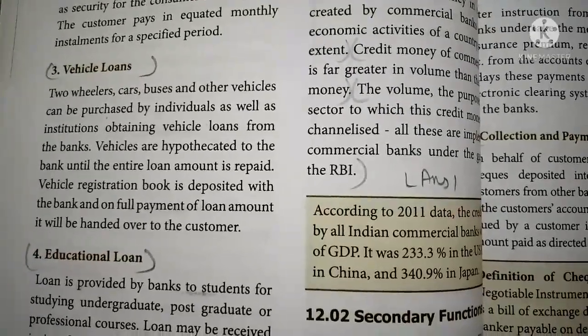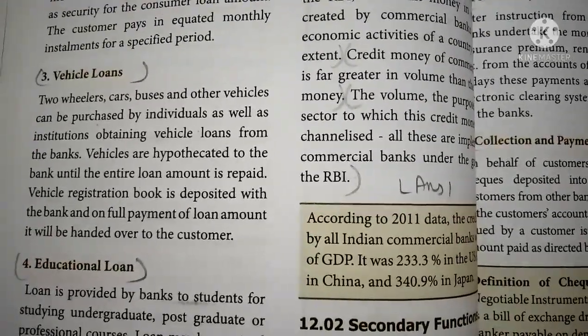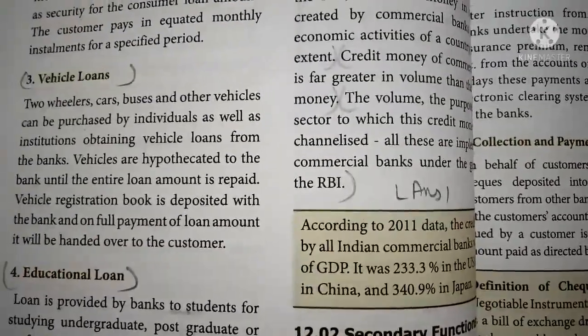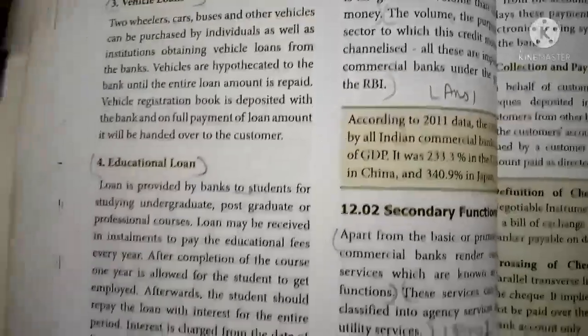The vehicle registration book is deposited with the bank, and on full payment of the loan amount it will be handed over to the customer.